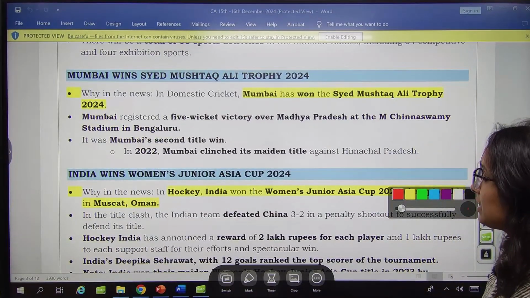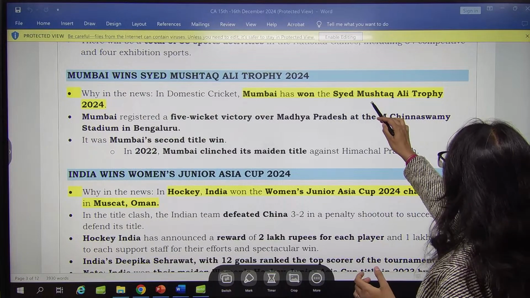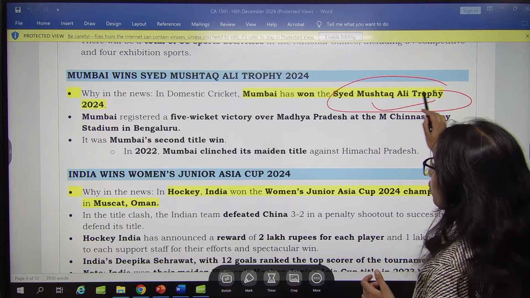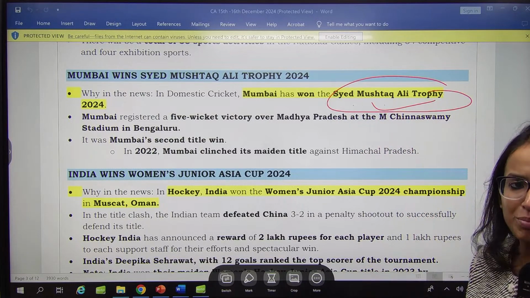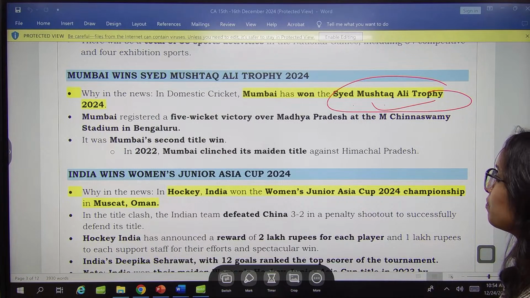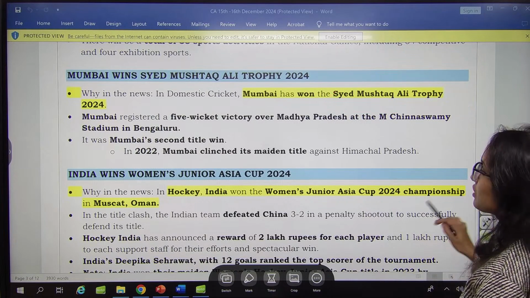Then in domestic cricket, Mumbai has won the Syed Mushtaq Ali Trophy 2024. So the Syed Mushtaq Ali Trophy, domestic cricket only, has been won by Mumbai. Remember this much.